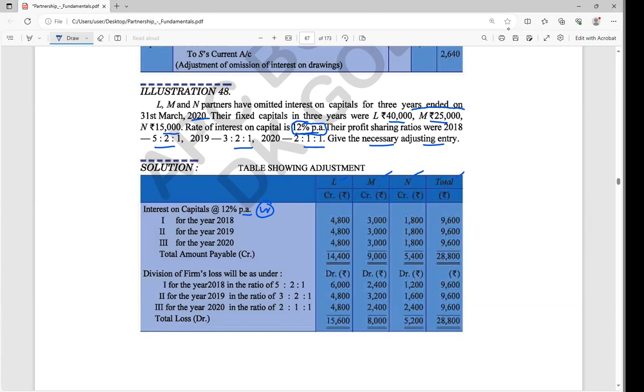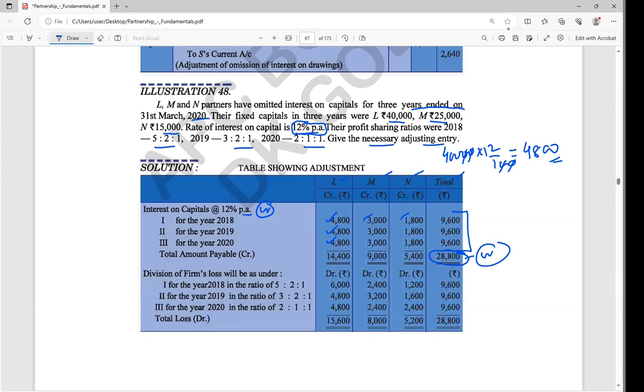You find here that L is 4,800, 4,800, 4,800. How would it be? 40,000 into 12 by 100. Cut the zeros. 12 into 4 is 48, so 4,800. Correct? Exactly like that. Here also, the total amount is 9,600, 9,600, 9,600. For 3 years, the total amount to be credited is 28,800. Correct or not? This is the total credit amount. I hope you got it.